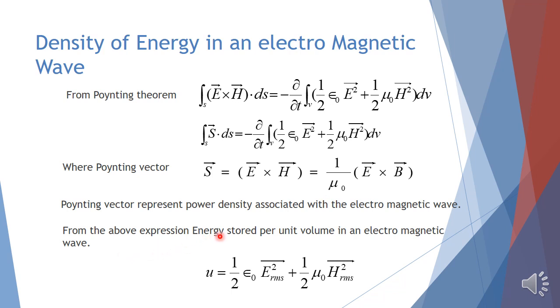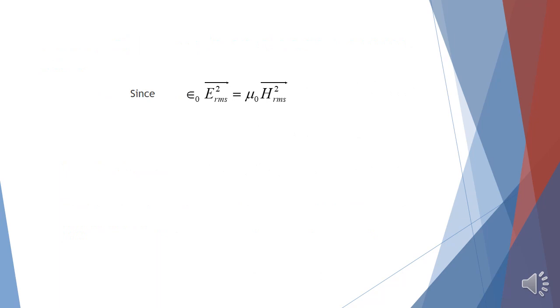From the above expression, the energy stored per unit volume in an electromagnetic wave, U, will be equal to 1/2 ε₀ E_RMS² plus 1/2 μ₀ H_RMS². Since H_RMS² divided by E_RMS² equals ε₀ divided by μ₀, rearranging the terms, we can write ε₀ E_RMS² equals μ₀ H_RMS².